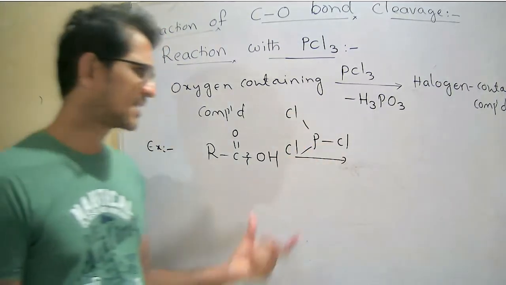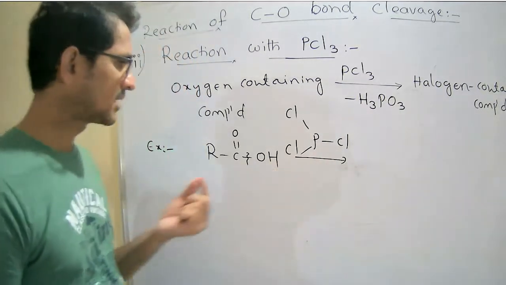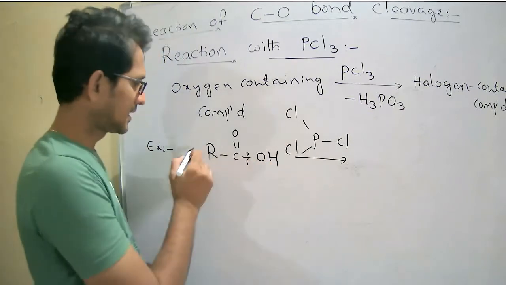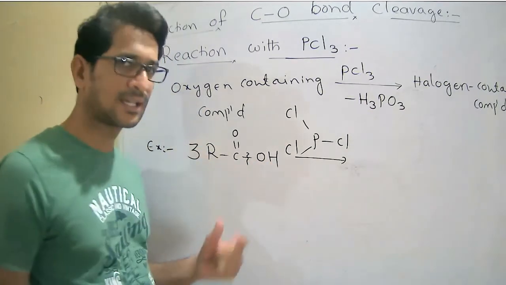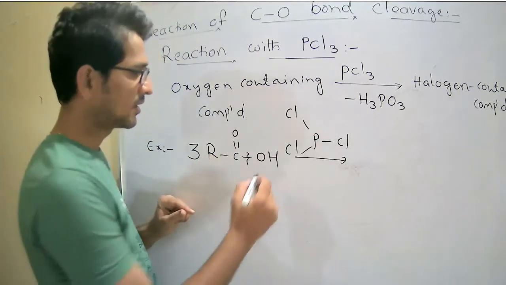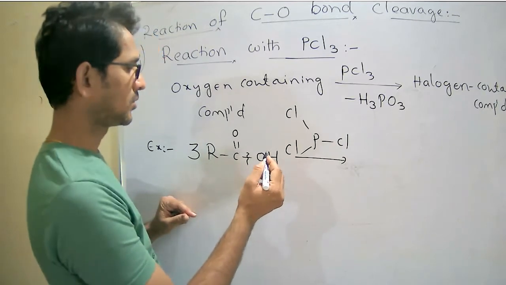Now what happens? H3PO3 needs to be eliminated, but only one hydrogen is present here. So in the stoichiometry, I am using 3 molecules of acid. Now see here, H3PO3.